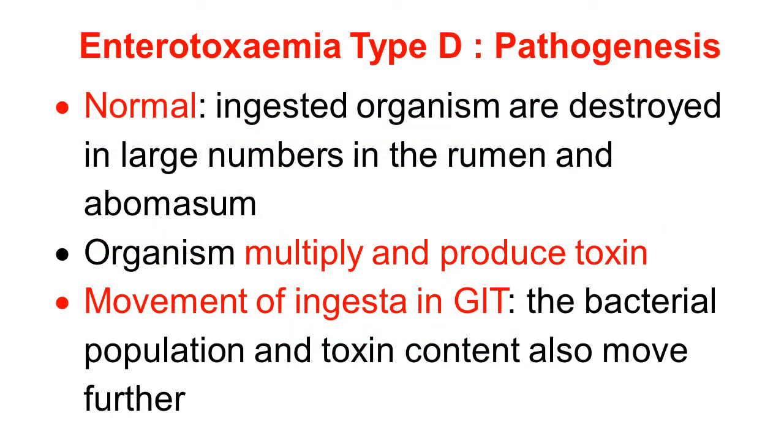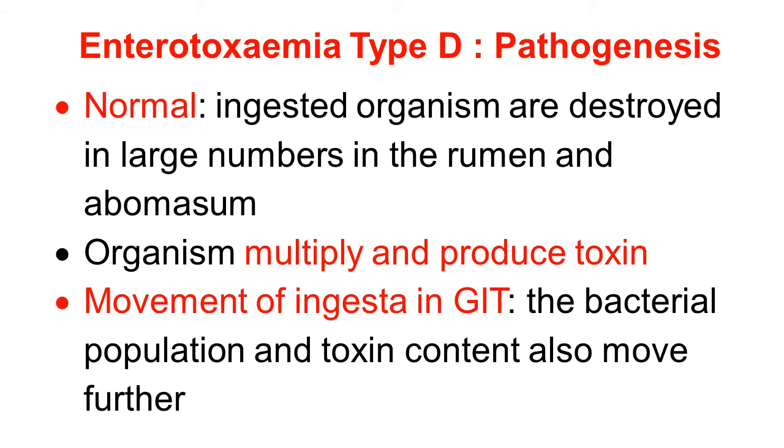Friends, we discuss pathogenesis of Enterotoxemia type D. The organisms which are ingested into the animal are destroyed in large numbers in rumen and abomasum. But those who survive multiply and produce toxin. But they do not produce disease because there is movement of ingesta in the GI tract down to the intestine.